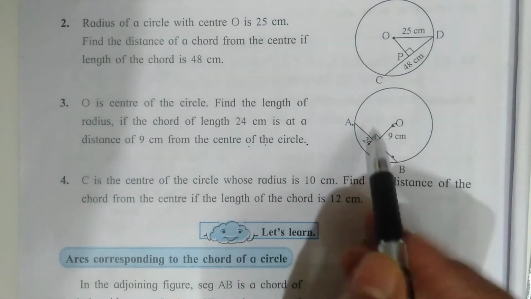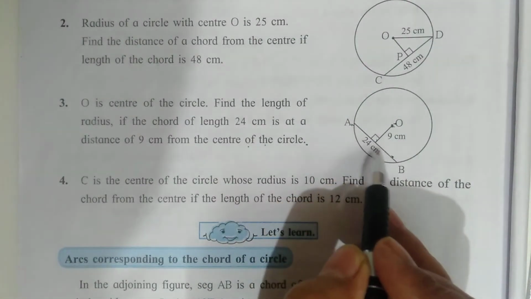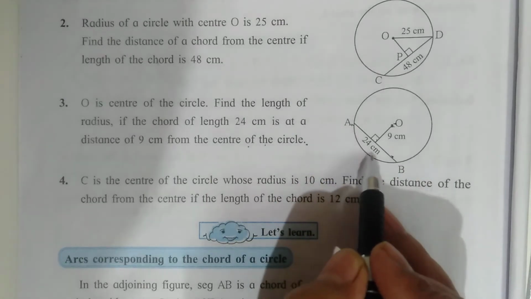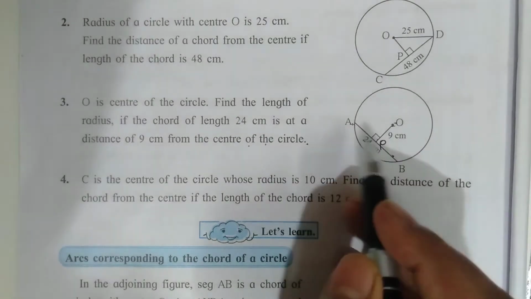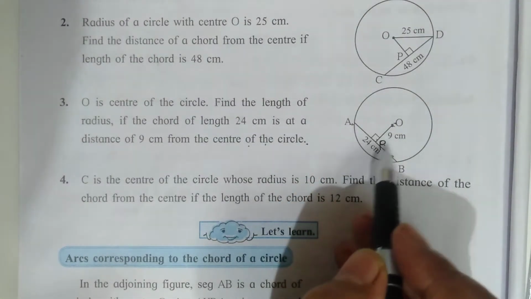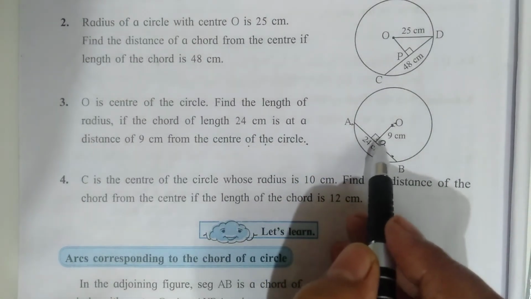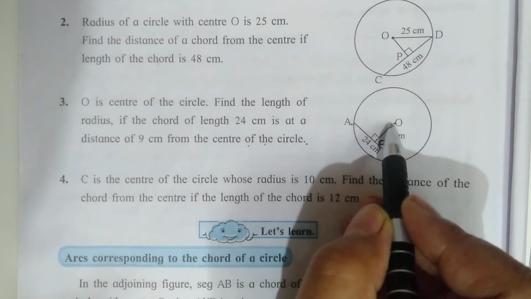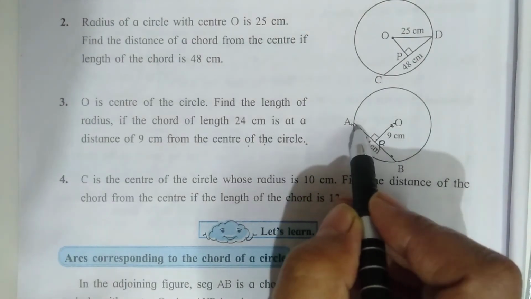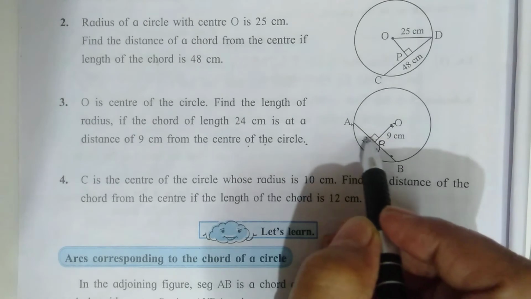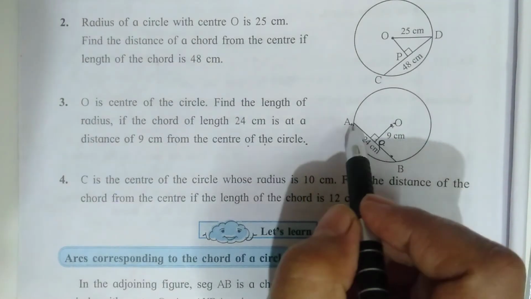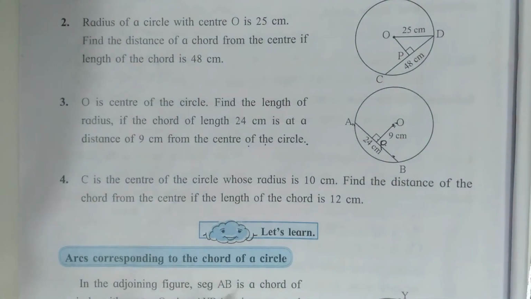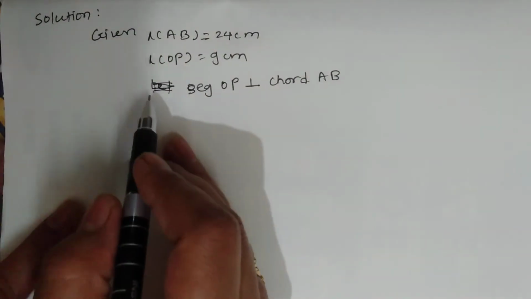Again here, suppose here I am giving any letter P. Angle APO is 90 degree. So if we join A to the O, then it becomes a right angle triangle. So by using Pythagoras theorem, we have to find out the length of AO, means radius. Very simple. See the solution.